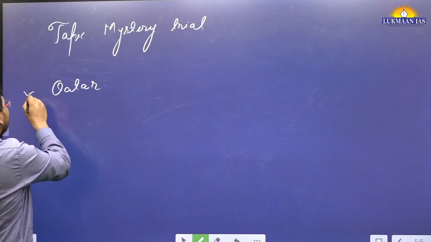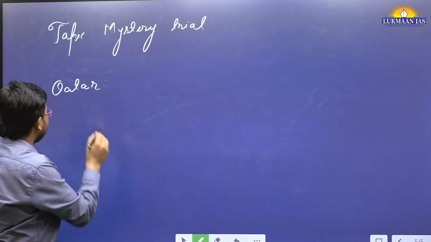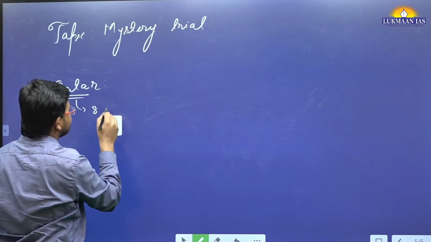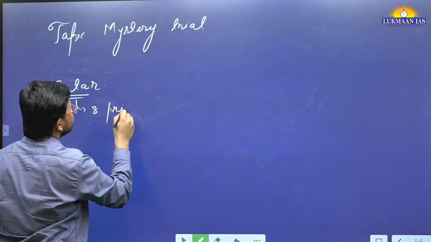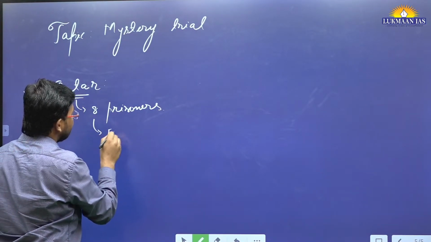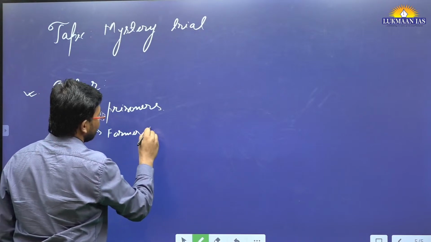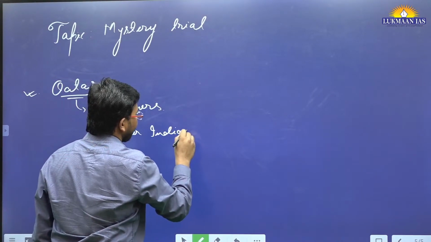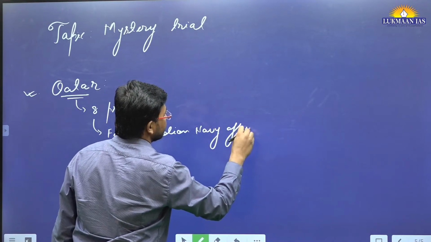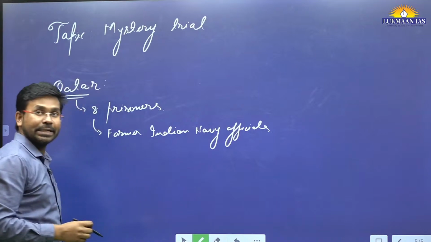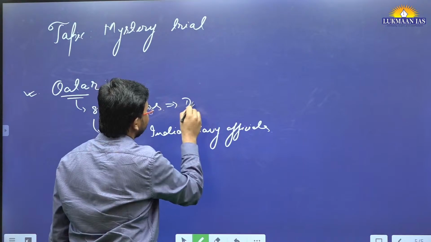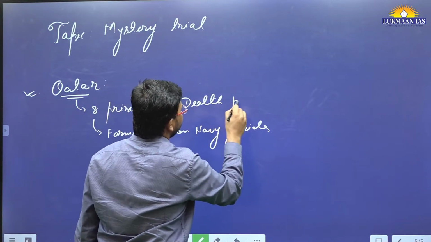What has happened? Qatar is a Gulf country, and in Qatar there are 8 people who have become prisoners. These 8 people are former Indian Navy officials. These 8 prisoners have been awarded the death penalty in Qatar